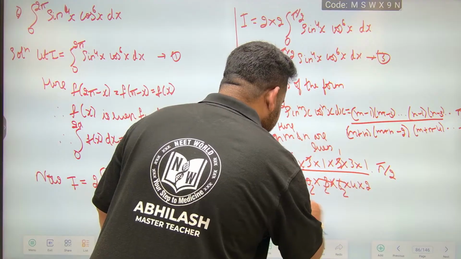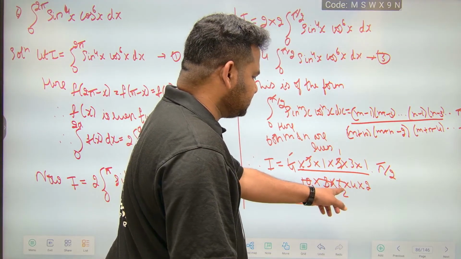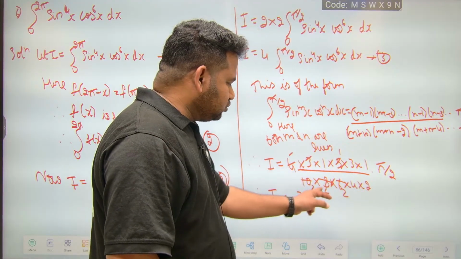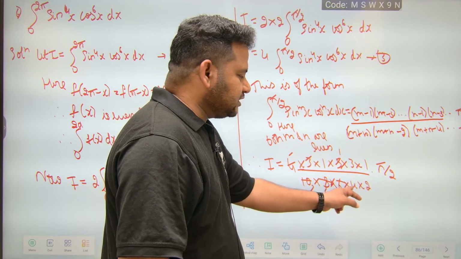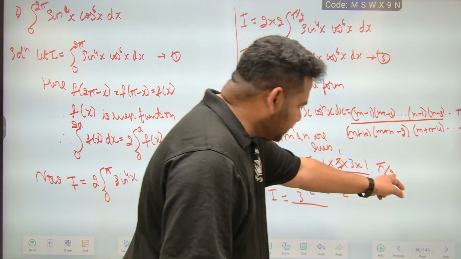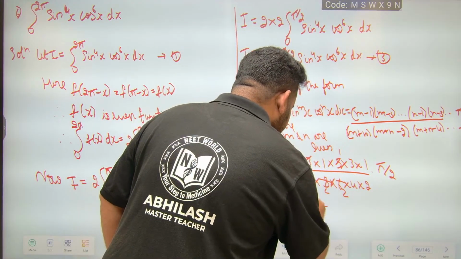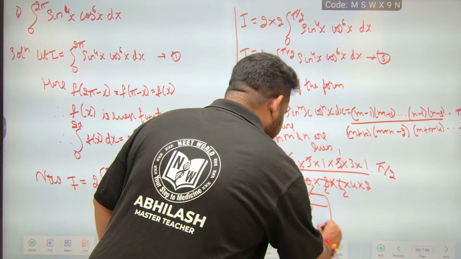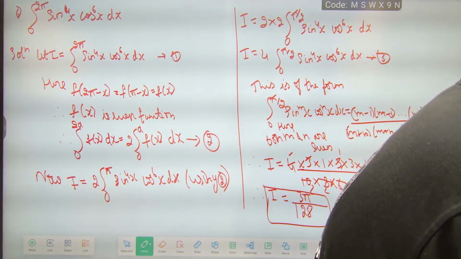So 3 divided by 2 2s are 4, 4 2s are 8, 8 2s are 16, 2 4s are 8, 8 4s are 32, 32 2s are 64. 64 into 2 is 128. This will become 3 pi by 128. Therefore I is equal to 3 pi by 128 is the final answer, friends.